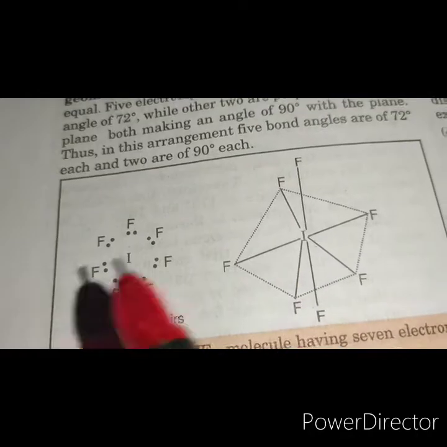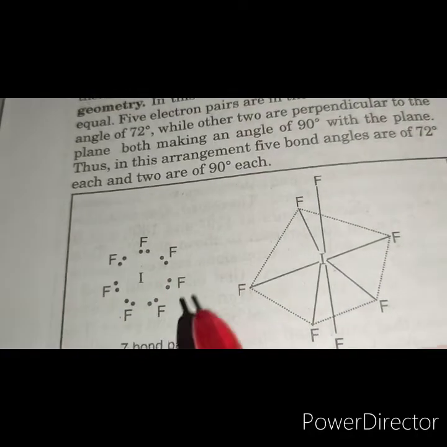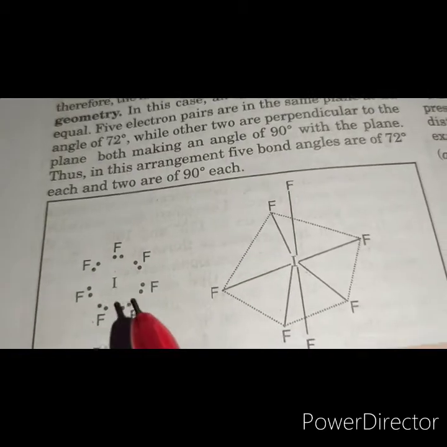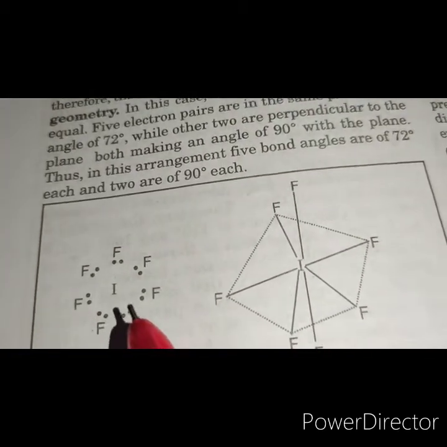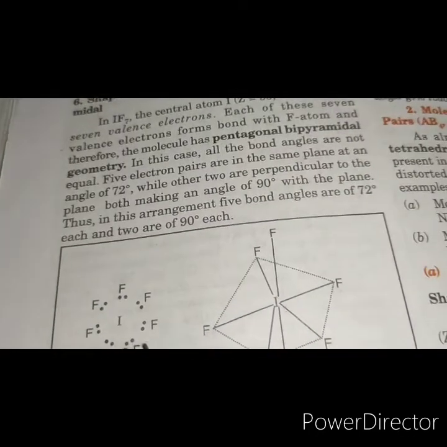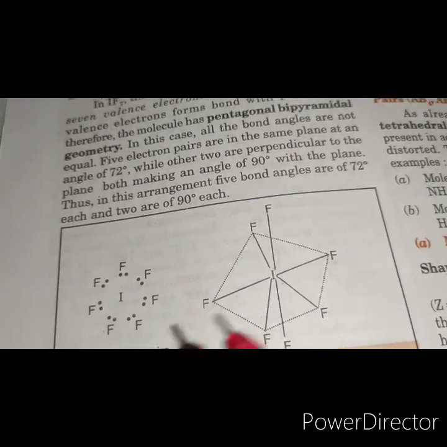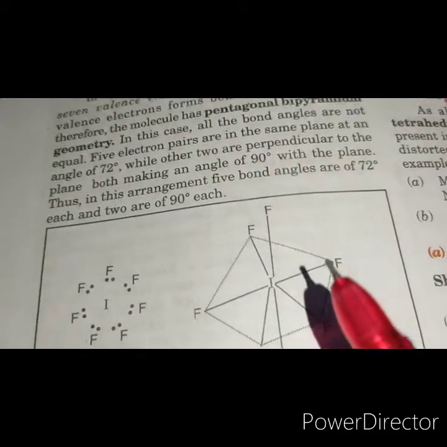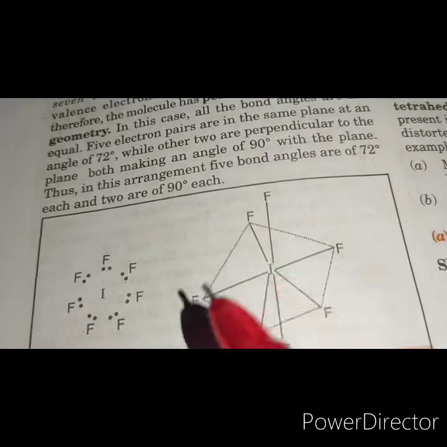So the shape of the IF7 molecule. Iodine has 7 valence electrons and they form bonds with the fluorine, as a result of which the central atom has 7 electron pairs around itself. When there are 7 electron pairs around the central atom, it prefers a pentagonal bipyramidal geometry. In this, there are 2 types of bond angles.